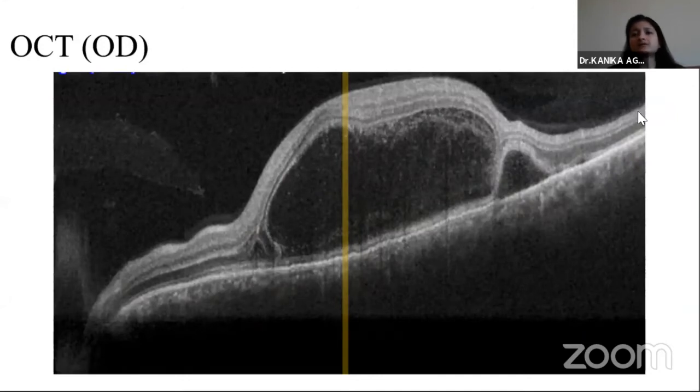And here we can see there is presence of the subretinal fluid. And along with that, we also see presence of this intraretinal collection. What this actually is, is a split at the level of the inner segment myoid. And we can see the ELM draping over the roof of this intraretinal split in the myoid zone. So this has been described as the bacillary layer detachment, and it points towards inflammatory pathology.